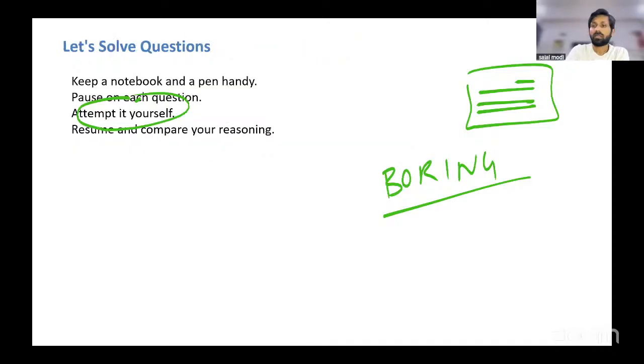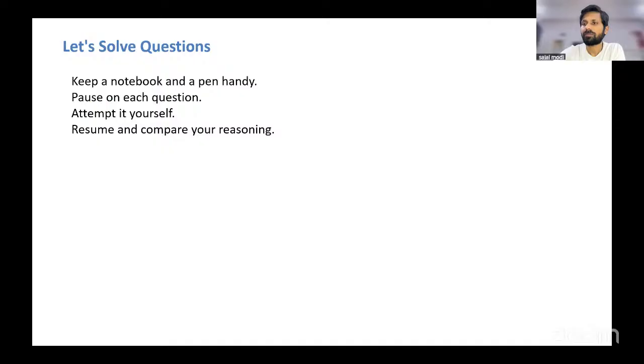Okay. Now, without much ado, we go on to the questions. We solve some questions together. Before that, keep a notebook and a pen handy, right? Because I'm just giving you a heads up. There may be some passages that are longer, and you may have to read a passage and solve the question that comes on the next slide. So maybe you would want to take some notes from the passage, right?